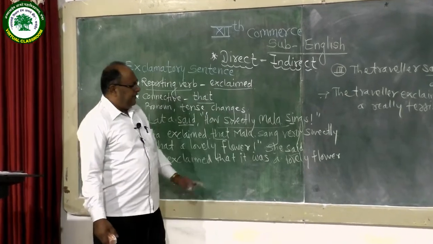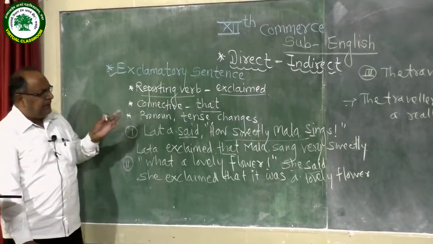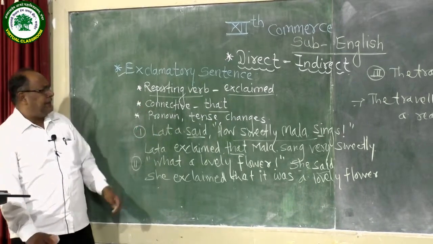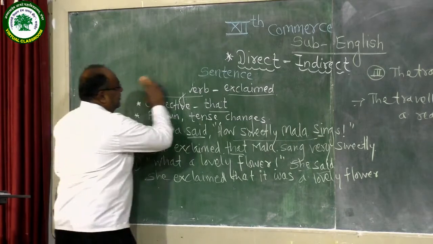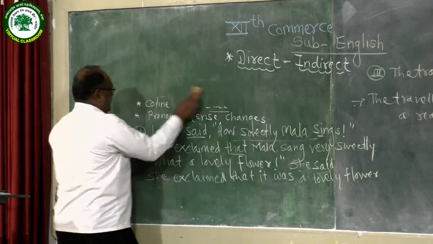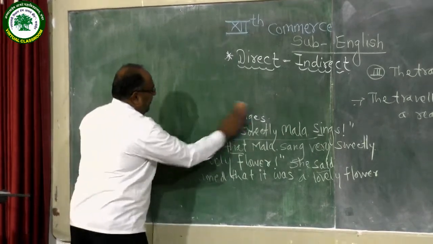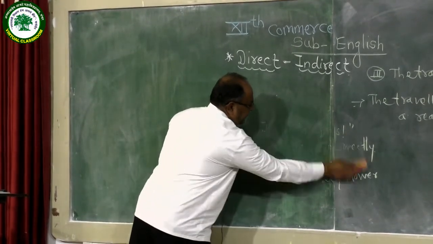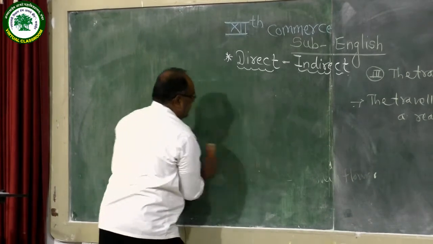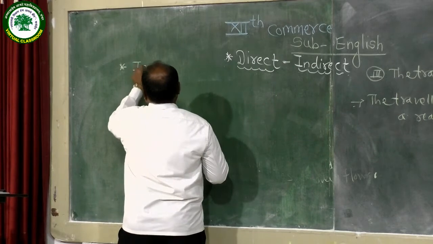Student, do you understand what changes we have made here in this exclamatory sentence while transforming it into indirect narration? Now after the exclamatory sentence we turn to another type of sentence. This type of sentence can be asked for transforming into indirect narration form. The next type of sentence is the imperative sentence.